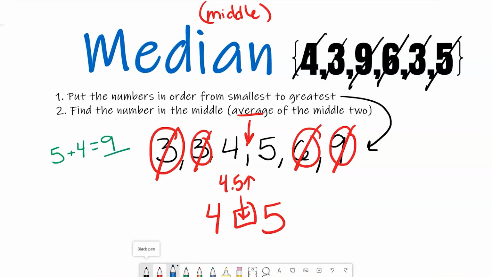And then I need to divide by however many there are. In this case, there were 2 numbers, 5 and 4. So I'm going to divide 9 by 2. And 9 divided by 2 is 4.5. But like I said, I already knew that here.